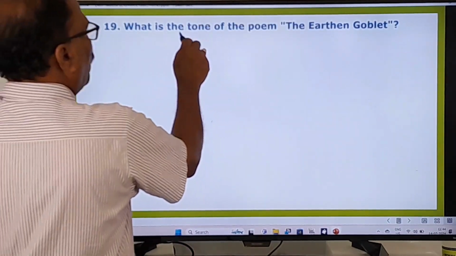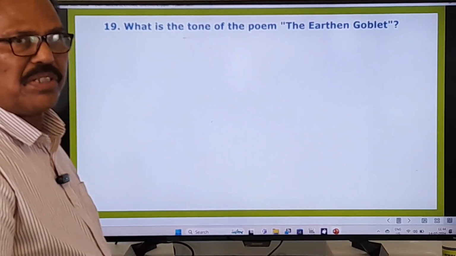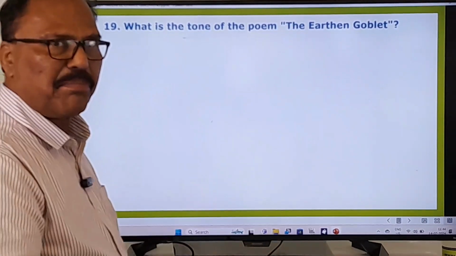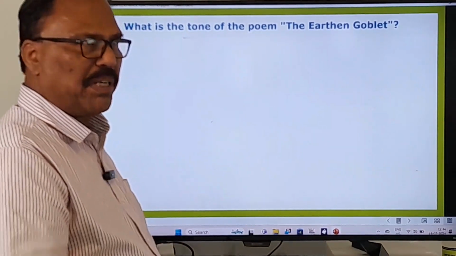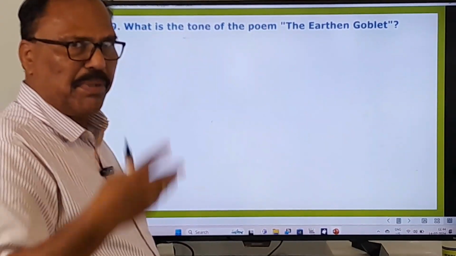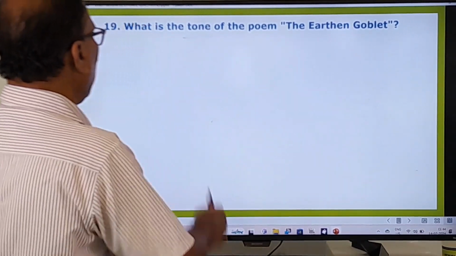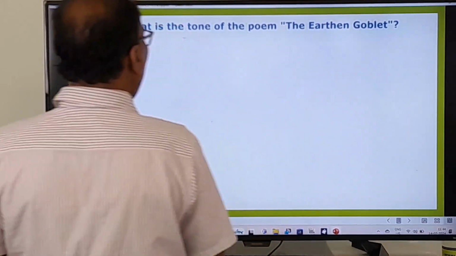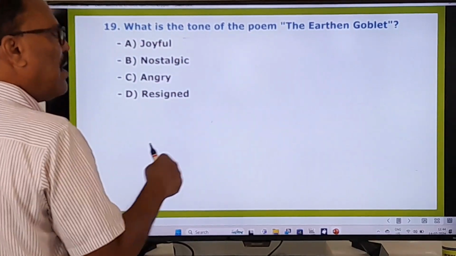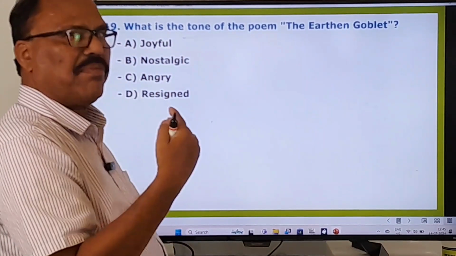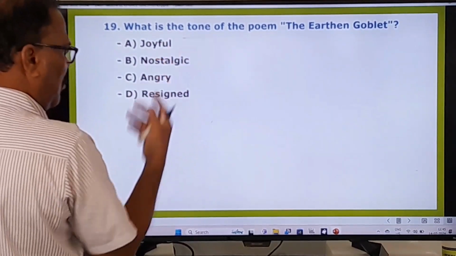What is the tone of the poem? Already I have been telling you about this. The tones of the poems are very, very important. Themes of the poems are very, very important. Writers or poets of the poems are very, very important. Please write them all on a piece of paper and keep them with you. And they are all very, very important. Right. What is the tone of the poem, The Earthen Goblet? Okay, joyful, nostalgic. Nostalgic means remembering the past life. That's called nostalgic. Okay, angry, resigned. You know that very well.